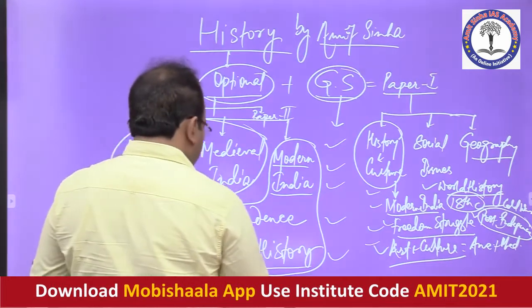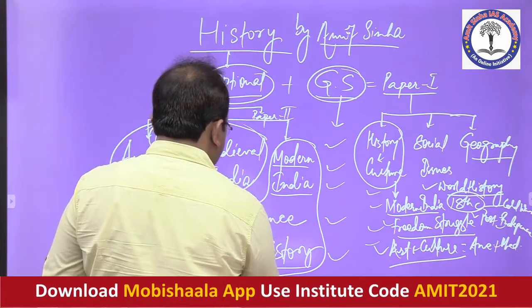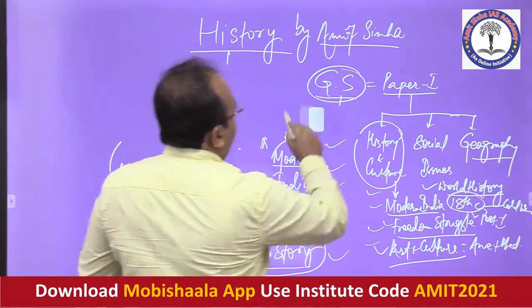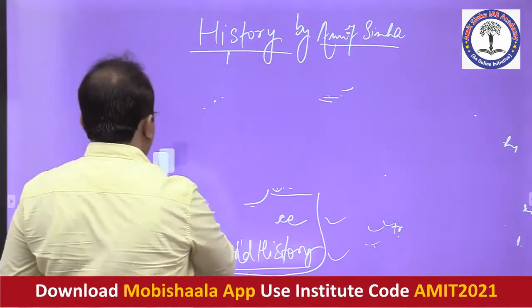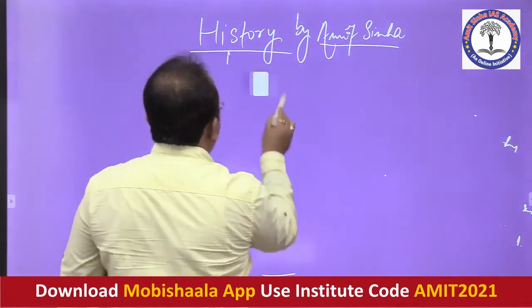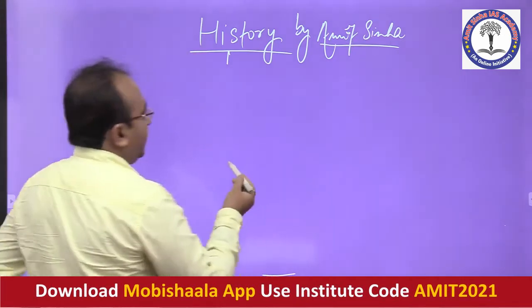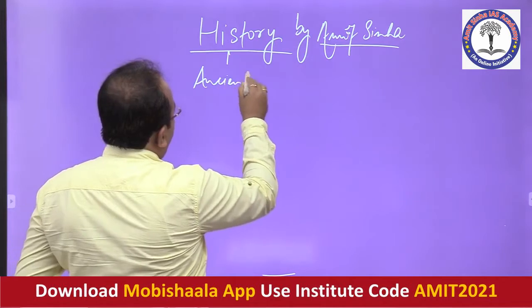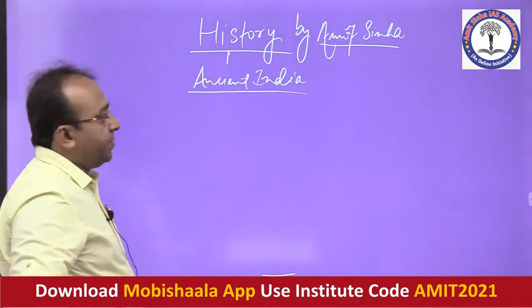So, let us say that now, you see, I am discussing the idea of why history has become quite trickier, especially in the optional paper.